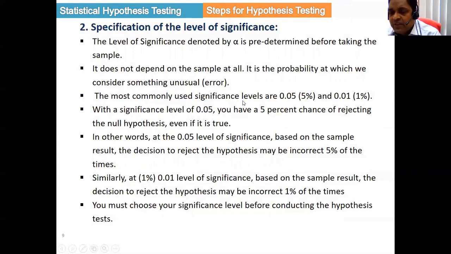So this is the level of significance. We will talk still more about this. So just remember, before going to the test, we have to specify our level of significance, maybe 5% or 1%, but the standard is normally 5%. That is, 5% of the time we are going to reject the null hypothesis when it is true, you are making a 5% mistake, and at 1% you are making a 1% mistake. That is more accurate.